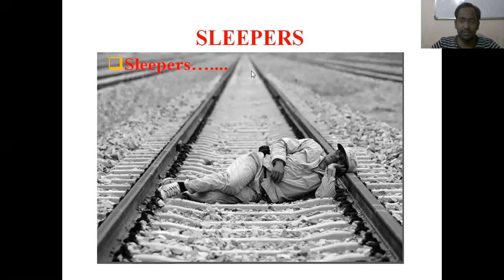See, sleepers. So this is a joke. Sleeper is nothing but the one who is sleeping. In this picture, you can say that the sleeper means the person who is sleeping on a sleeper.